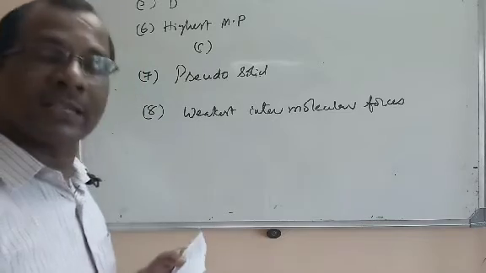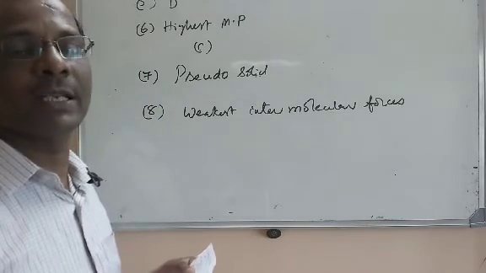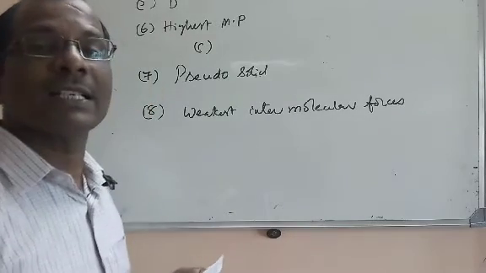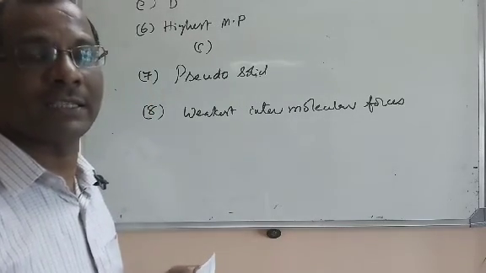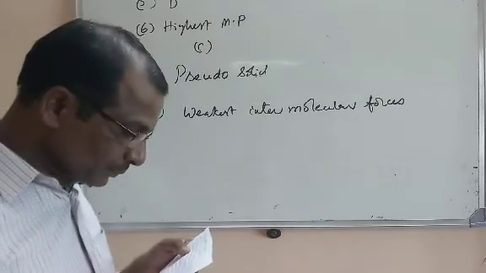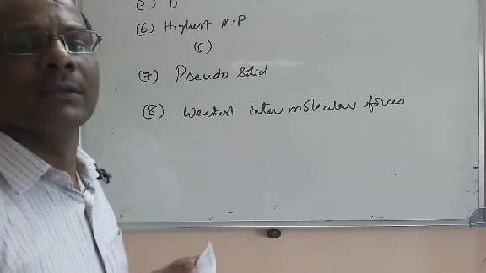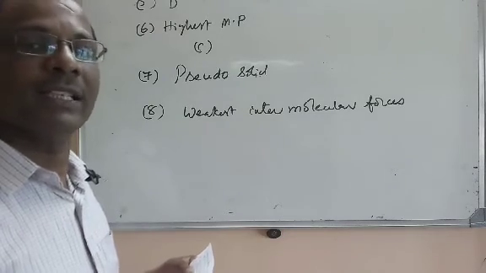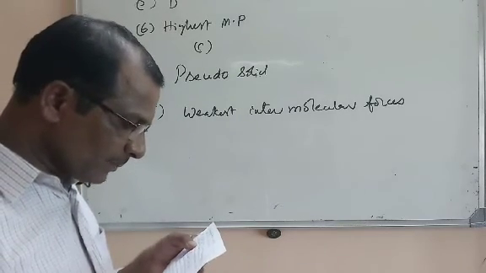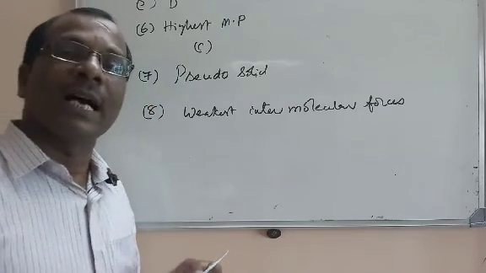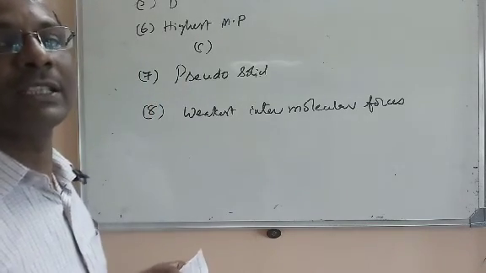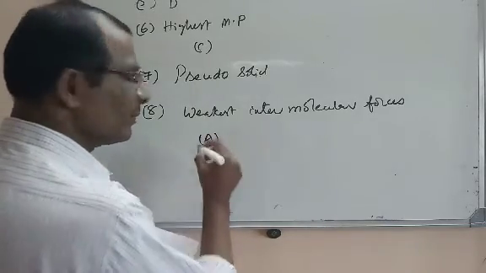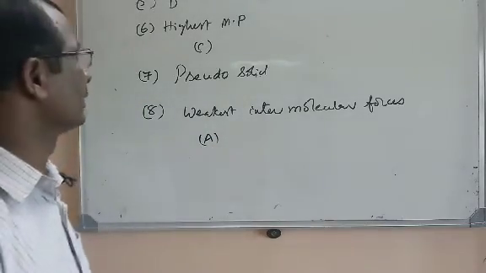Ionic crystalline solids will have strong intermolecular forces because of the electrostatic force of attraction. But in molecular crystals we have van der Waals forces of attraction. Ice, phosphorus and naphthalene are molecular crystalline solids, so they have weak van der Waals forces. But among ice, phosphorus and naphthalene, ice has a low melting point, so ice will have the weakest intermolecular forces.